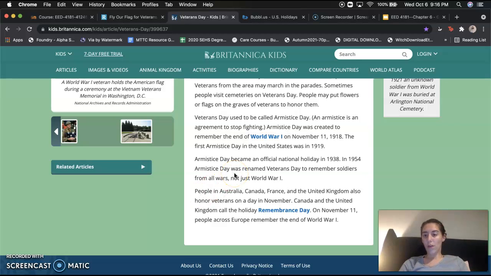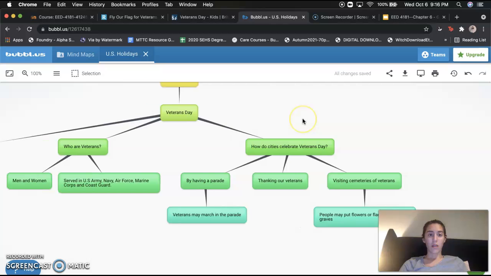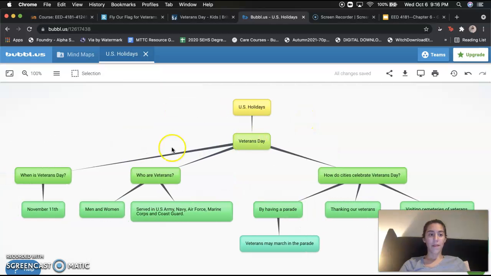So let's go over our graphic organizer and just review some things that we have learned about Veterans Day. So, Veterans Day. We learned when is Veterans Day, which is November 11th. We learned who are veterans, and who can remind me who veterans are again? Yes, so men and women who served in the U.S. Army, Navy, Air Force, Marine Corps, and Coast Guard.